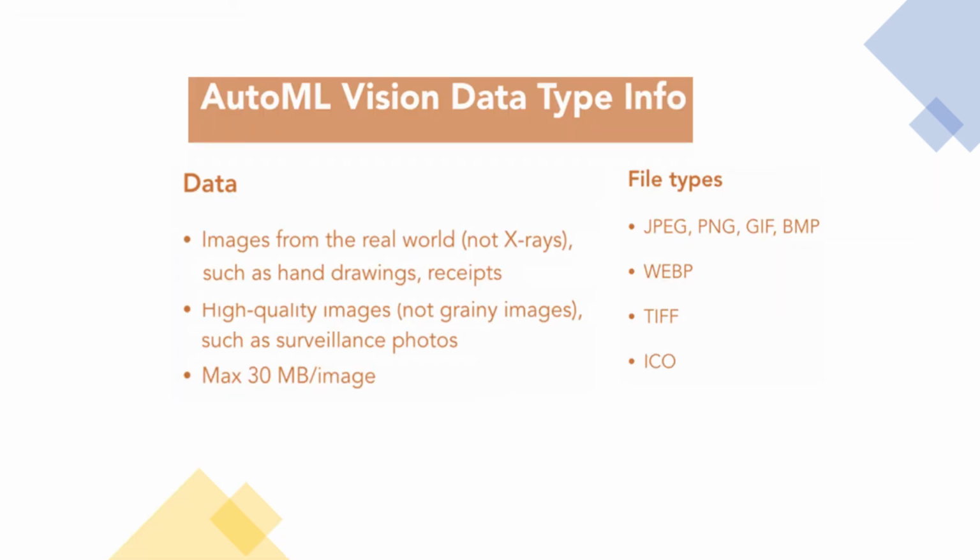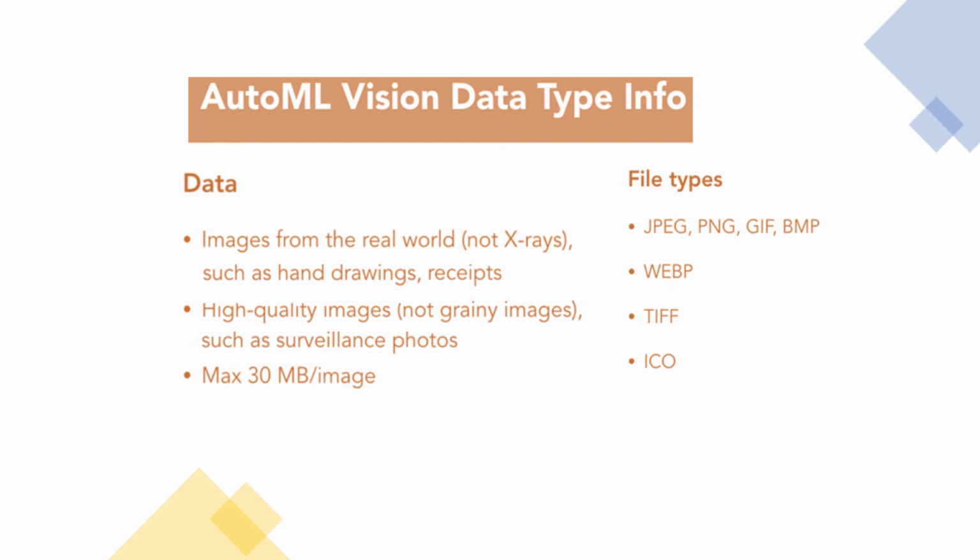So the first step in working with AutoML for Vision is working with your data. Now there are a couple of points to note about the data designed to work with the API. First, data recommended by Google are images from the real world, and they specifically say not X-rays, hand drawings or receipts in their documentation.